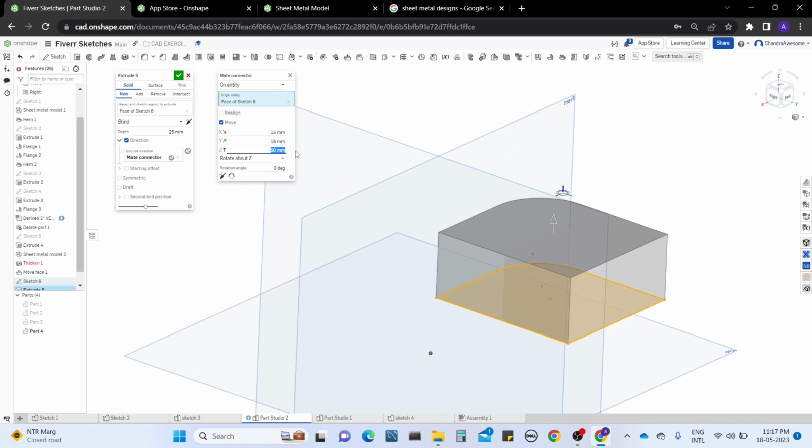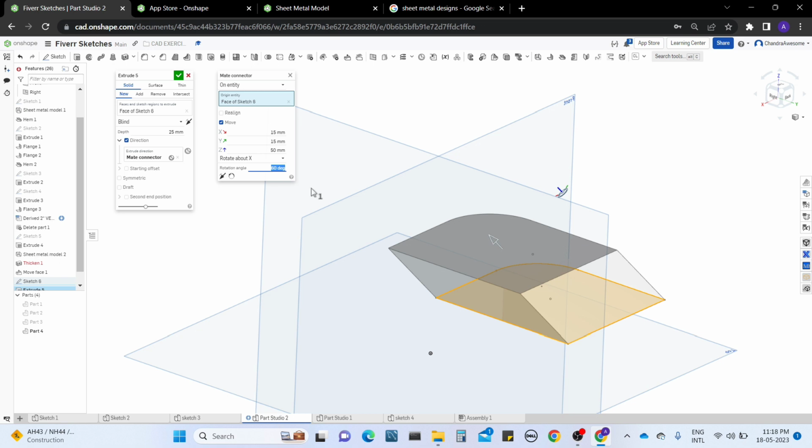So to change the directions, here we have rotate about the z-axis. The z-axis is parallel, right? So if you want to rotate in the x direction, click on rotate about x and give how many degrees you want.